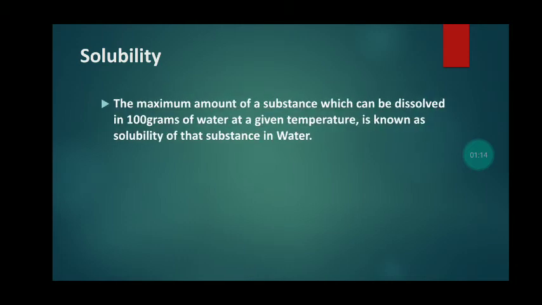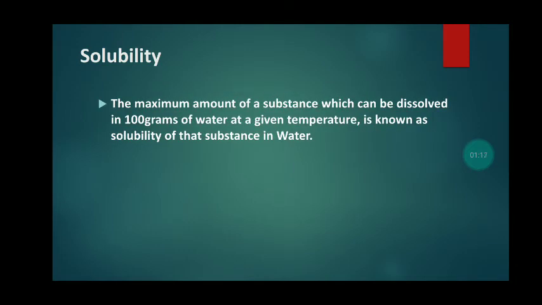Now come to solubility. What does solubility mean? It is the maximum amount of substance which can be dissolved in 100 gram of water. Let's take the example of sugar. When we add more and more sugar in 100 gram of water, we will see that there is a maximum amount. After that we cannot dissolve any more sugar. That is called the solubility of sugar.